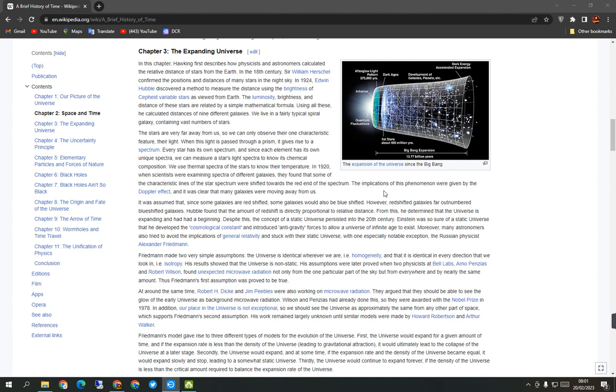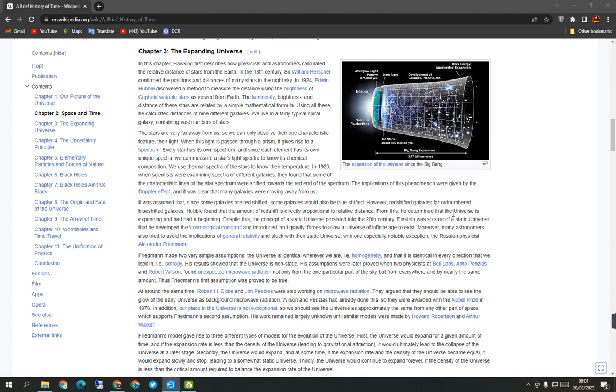The implications of this phenomenon were given by the Doppler effect, and it was clear that many galaxies were moving away from us. It was assumed that since some galaxies are redshifted, some galaxies would be blue-shifted. However, redshifted galaxies far outnumbered blue-shifted galaxies. Hubble found that the amount of redshift is directly proportional to relative distance.